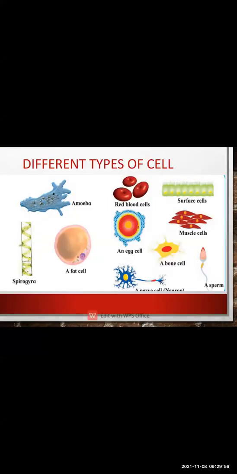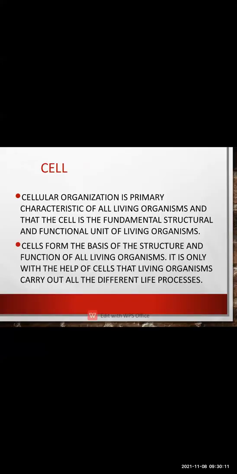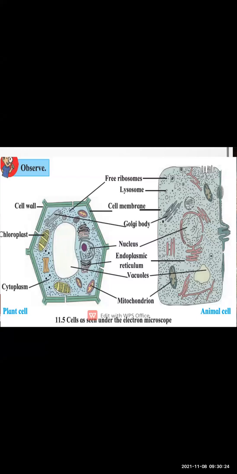Here you can see different types of cells such as amoeba, spirogyra, fat cell, egg cell, red blood cell, surface cell, muscle cell, bone cell, nerve cell, and sperm cell. So these are the different types of cells that we are going to study. As you know, the definition of the cell: a cell is a structural and functional unit of a living organism. And this cell is further divided into two types, that is plant cell and animal cell. As I told you, we will differentiate between the animal cell and plant cell.